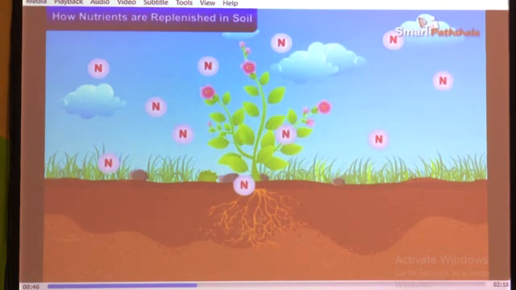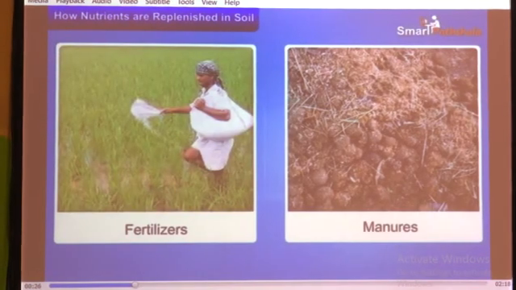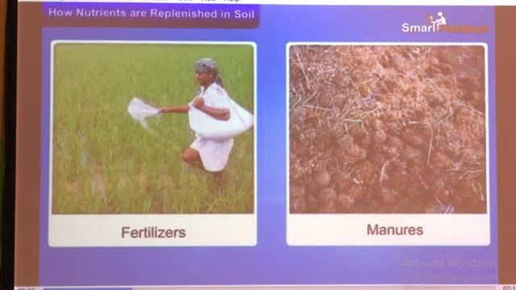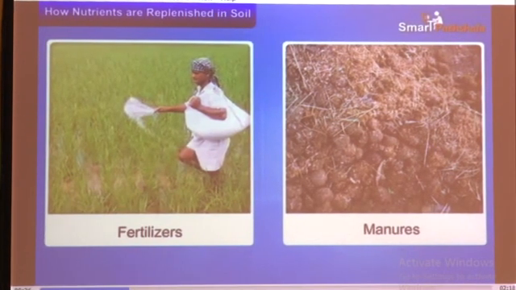So when the soil is not fertile, or the amount of these types of nutrients is low, then what do we have to do? We have to use fertilizers and manures, because of which we can make the soil fertile. And which nutrients are necessary to make soil fertile? I told you nitrogen itself, then potassium, and phosphorus.